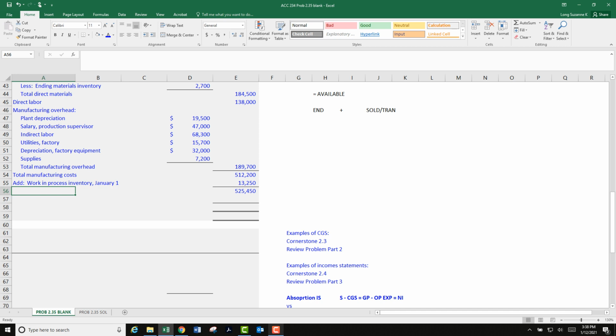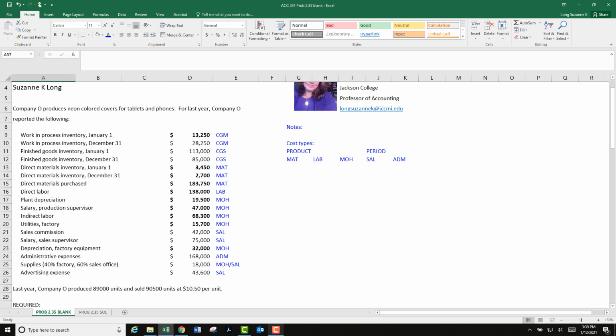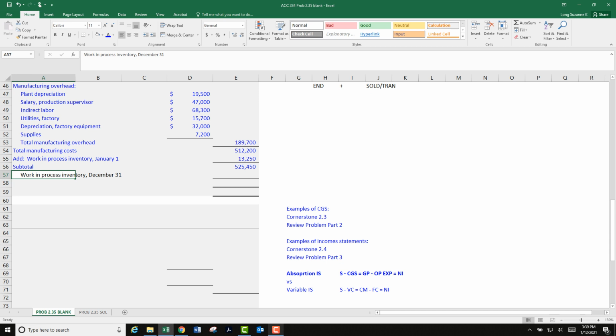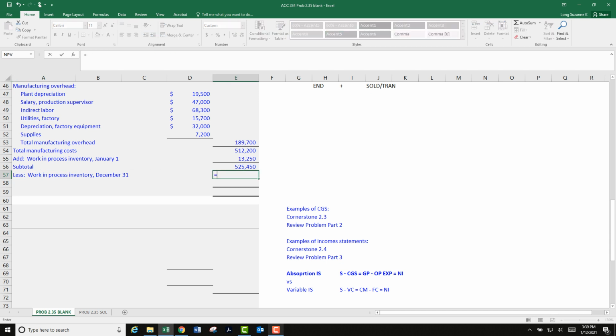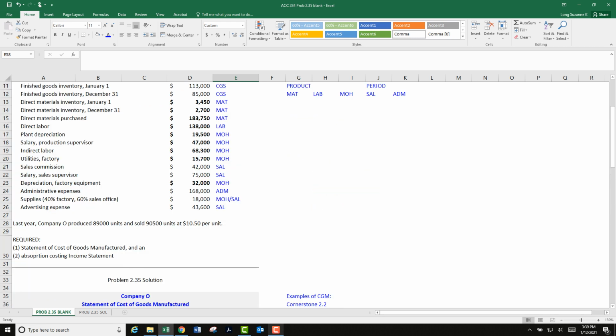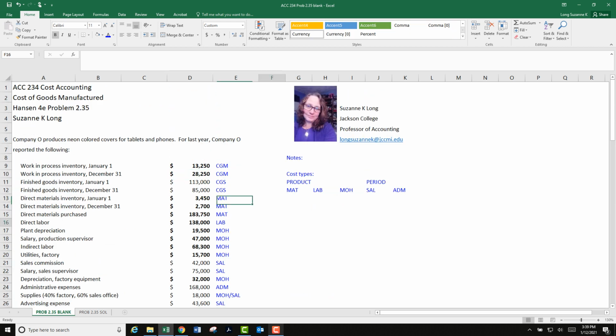Check your example. What do they call this? I'm just going to call it subtotal. And then we're going to have less. Less ending. So I need to add in the word less. I need to make it gray. I need to pull it over so it's not indented. And blue. How much was that one? That one is 28. Okay, so I can mark that off, so to speak.